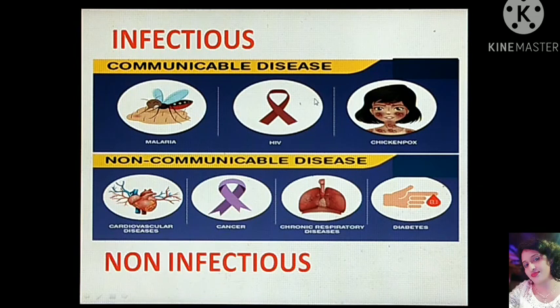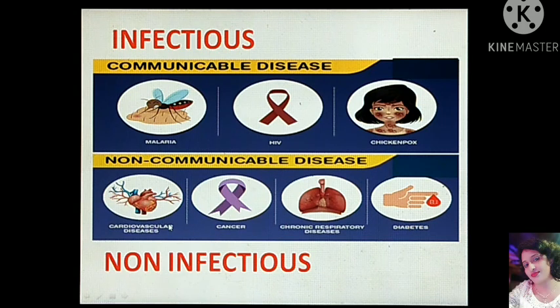Infectious diseases are also called communicable diseases, as such diseases are transmissible from one person to another, while non-infectious diseases or disorders are non-communicable diseases, as they do not transmit from one person to another, as the disease is restricted to a particular individual.